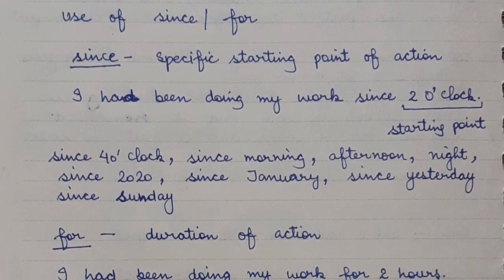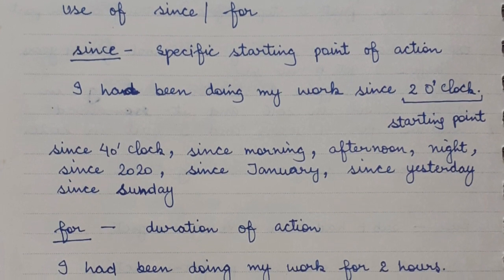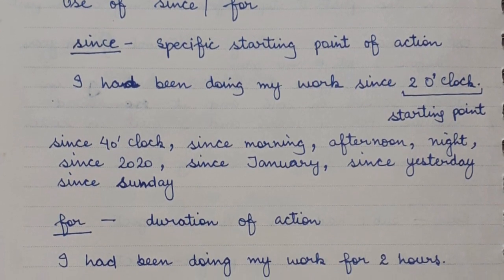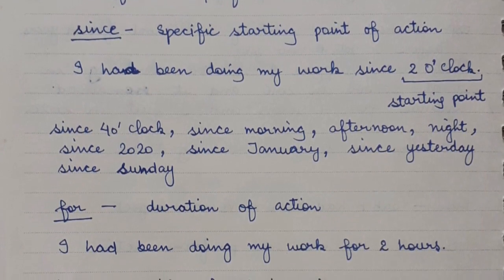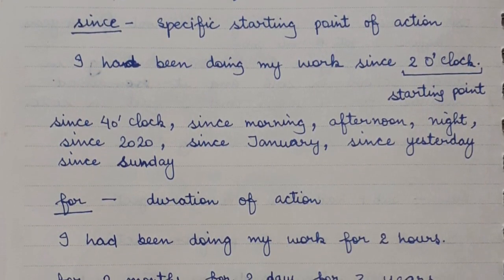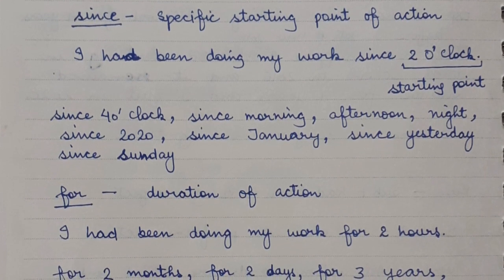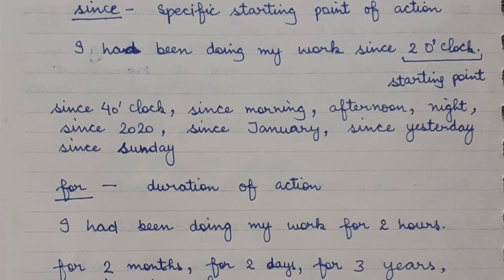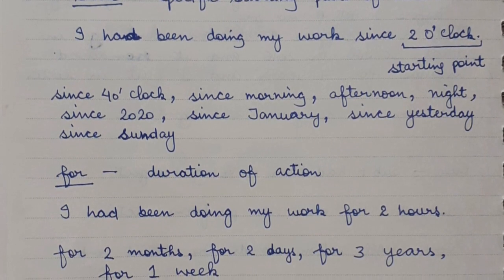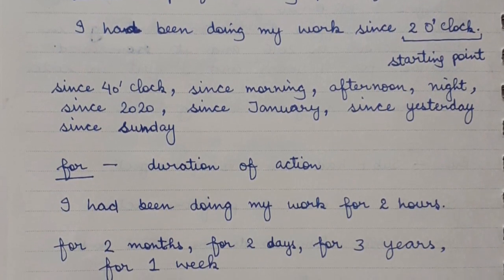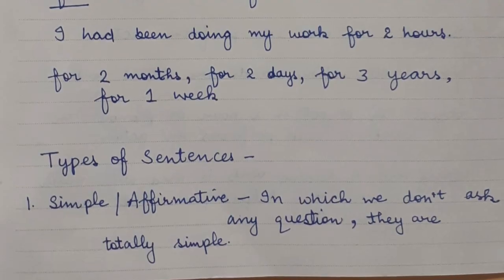Next is use of for. For is used with the duration of action. For example, I had been doing my work for 2 hours. 2 hours is a duration of work. For 2 months, for 2 days, for 3 years and for 1 week. That means for is used with the duration of any work. Next we will do now types of sentences.